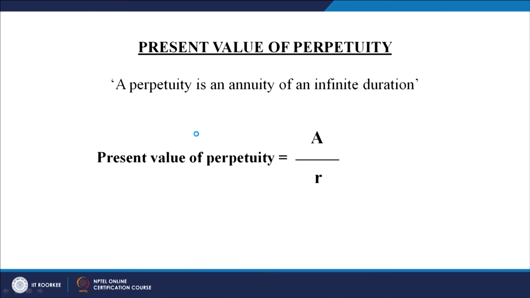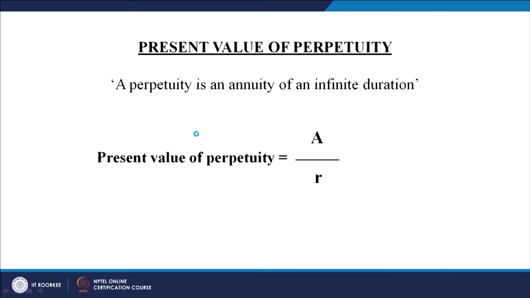Now, what is the meaning of it? A perpetuity is an annuity of an infinite duration. So, infinity is involved here, meaning a duration which is not countable on fingers or otherwise, or which is not foreseeable. Once you have got the right over any particular asset, that is going to remain there forever, for an infinite number of years, then that investment is called perpetuity, and the present value of that perpetuity can be worked out.